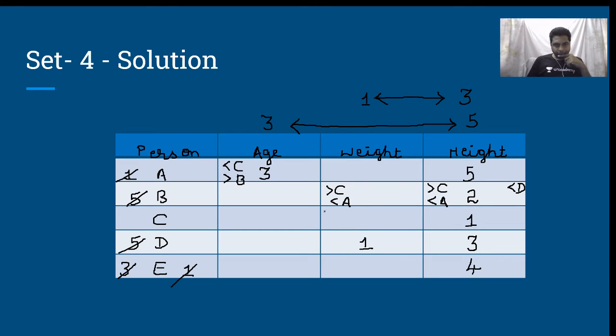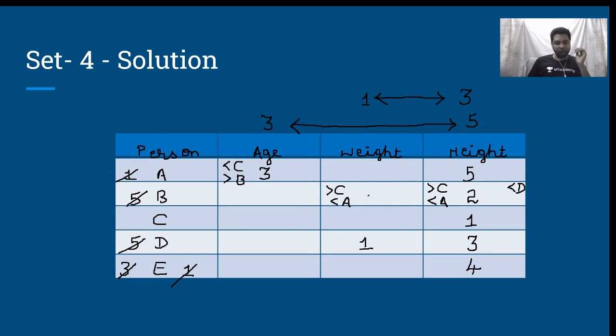Okay. Next, let us come to the column of weight. In the column of weight, for B, it has to be less than A, and it has to be greater than C. Because it has to be less than A, I cannot write 5.